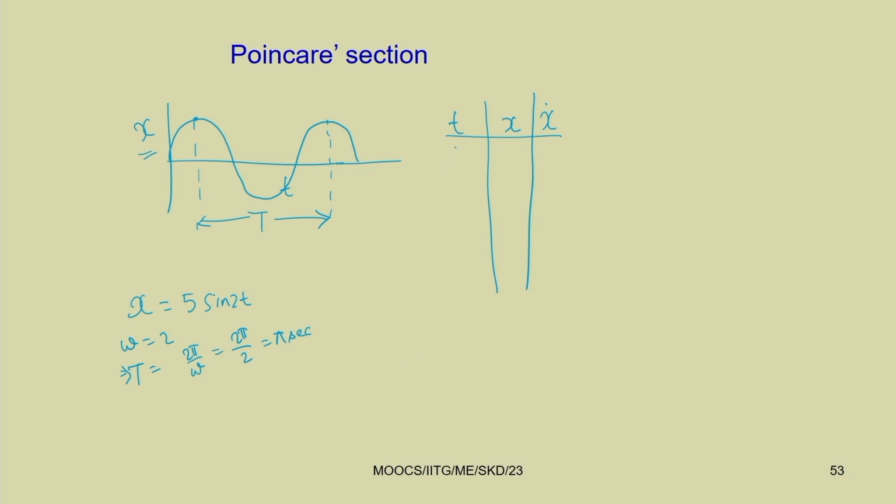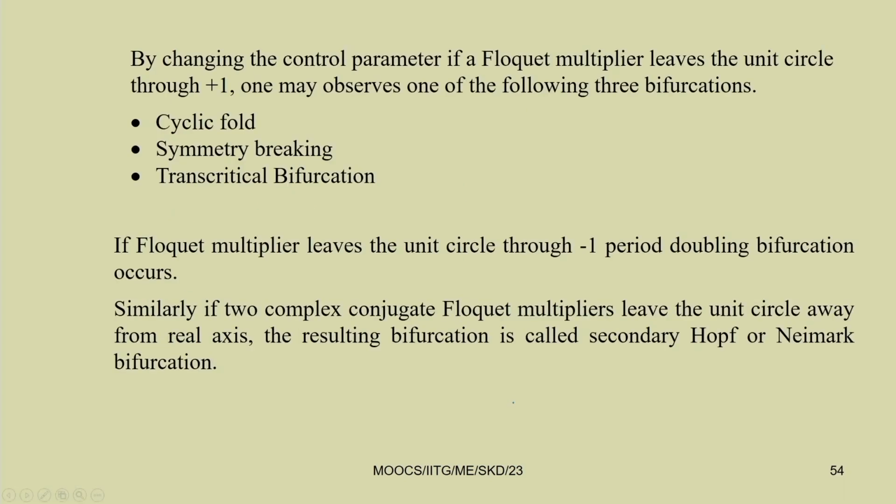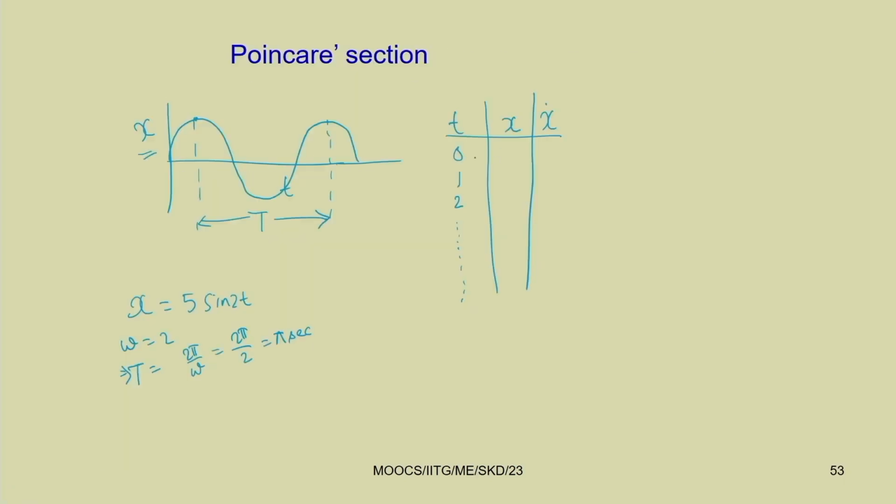So, now you know. Let us start with t equal to 0. So, 0 second, 1 second, 2 second. That way we can find the time response at different points. Similarly, corresponding to x equal to sine, this is 0. So, I can have different times and, for a given value of omega, I can find these t, x and x dot.